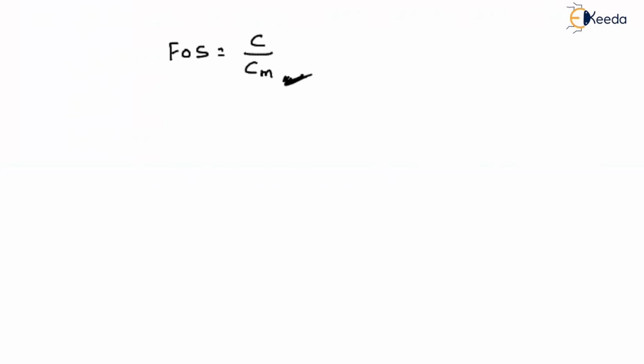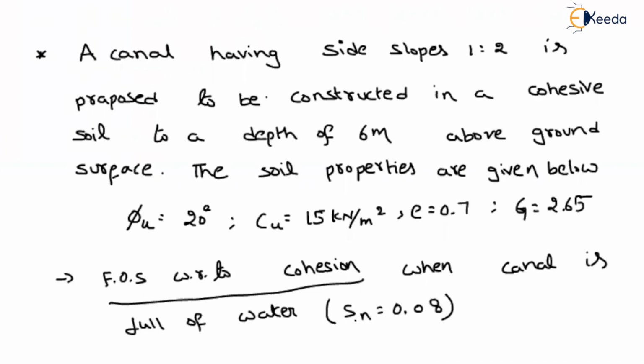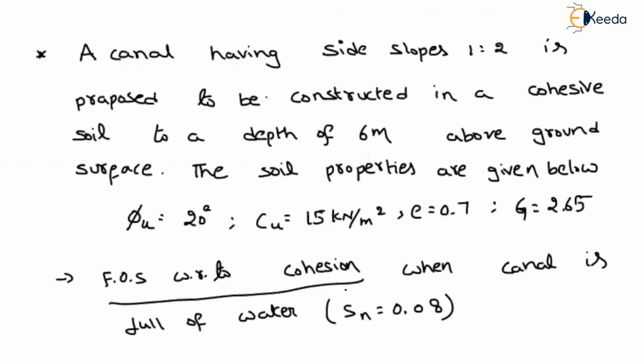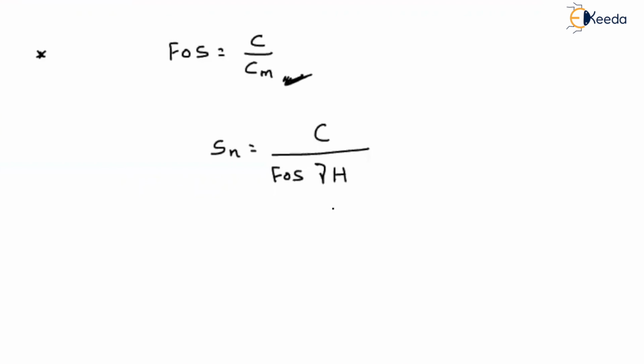If you reread the question once again, they have given you the stability number. That means by using the stability number, you may find out the answer. So, what is the stability number? That can be written as Sn equal to C divided by factor of safety into gamma into H. Now, the canal is full of water. If the canal is full of water, that is nothing but the canal is under submerged condition. Then you have to use the weight density as the submerged weight density.